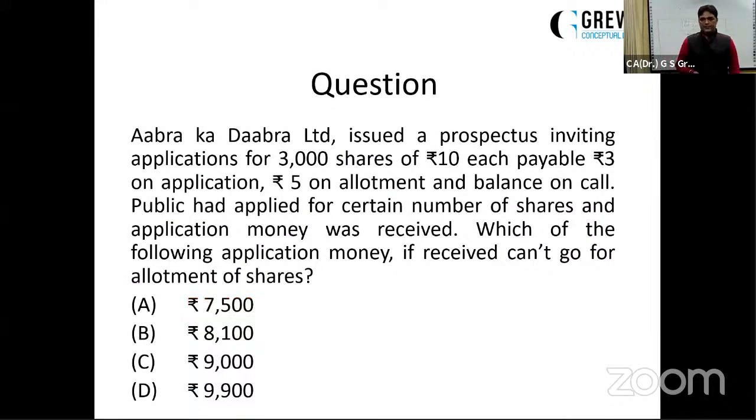Let's read this question again. 3,000 shares were offered by the company to the public. Payable rupees 3 on application, 5 on allotment, and balance on call. Now, the question is asking for which of the following application money, if received, the company can't go for allotment of shares. Suppose the company has received rupees 8,100 as application money. 8,100 as application money means how many shares have been applied for? 2,700. 8,100 divided by 3. I'm using the board for you.